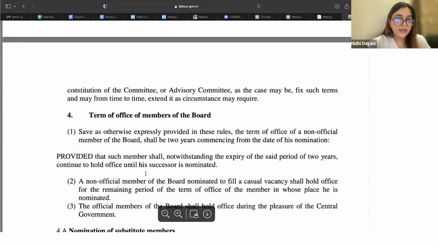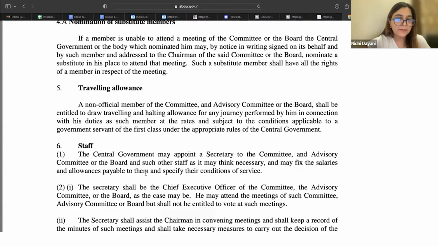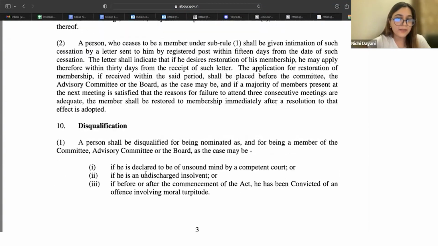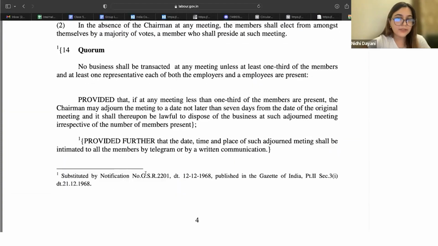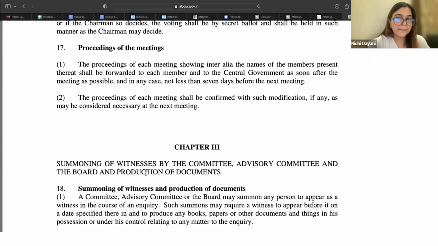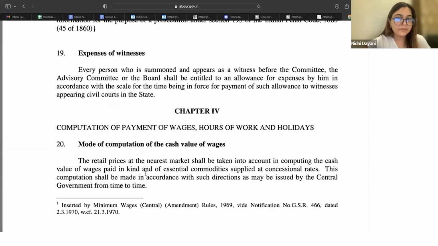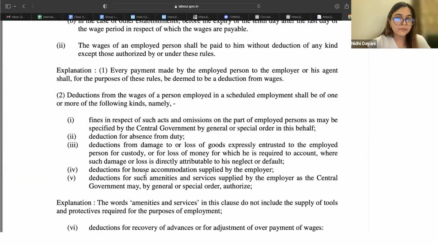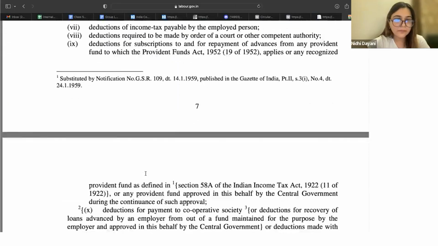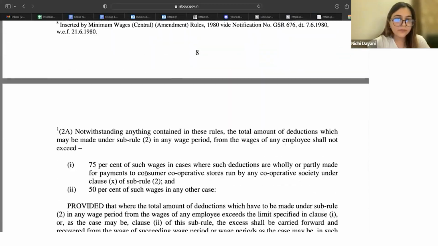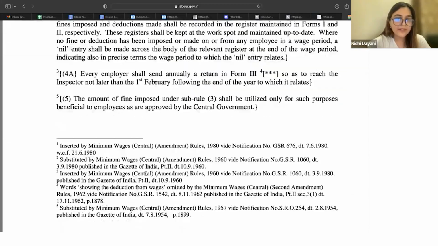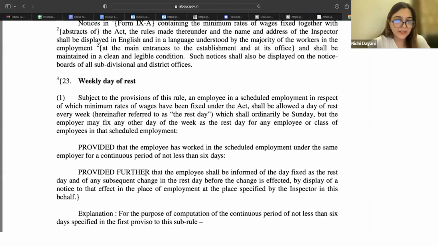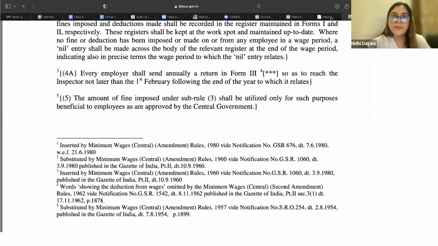Here, just a second. Amandika, just look for the section. Yeah, I think it's here only. एक बार rules में देख लो please.